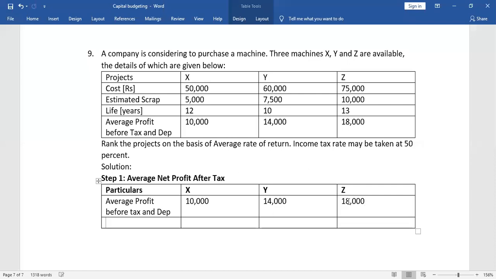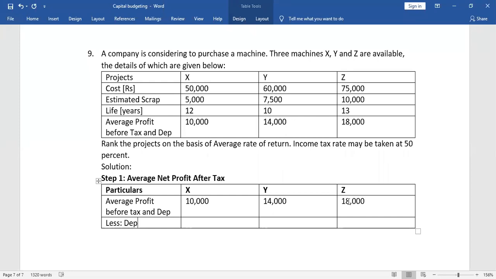So after this, as you all have told me, what we have to less? We have to less depreciation, because tax is given at the end. Once we get the actual profit, then only we will pay the tax on the profit. So tax is deducted when we get the final amount of the profit.